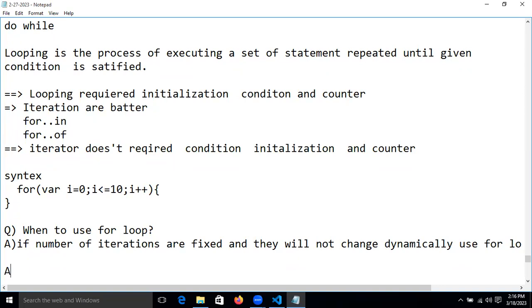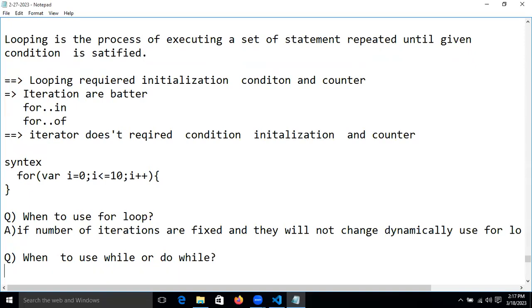Now based on that, let's take one more question. When to use while or do while? This is our question now. The answer is, don't worry, we will do one or two practical examples also. But the basic things, where we are using it, what is the use and why, we first need to understand as a theory part.